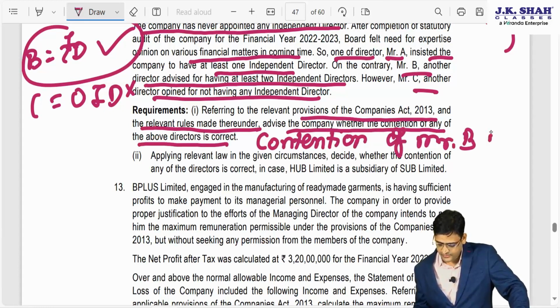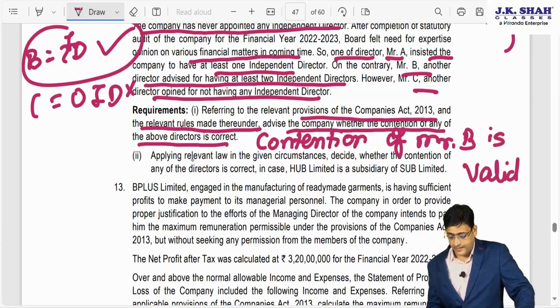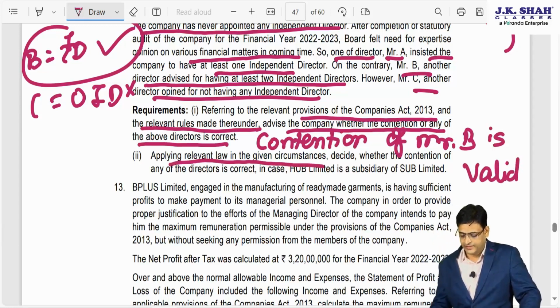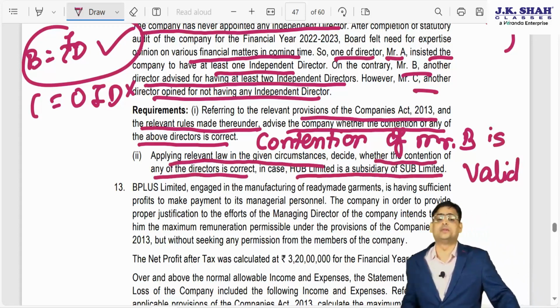Mr. B is valid. Applying relevant law in the given situation, decide whether the contention of any of the directors is correct. In case HUB Limited is a subsidiary of SUB Limited.